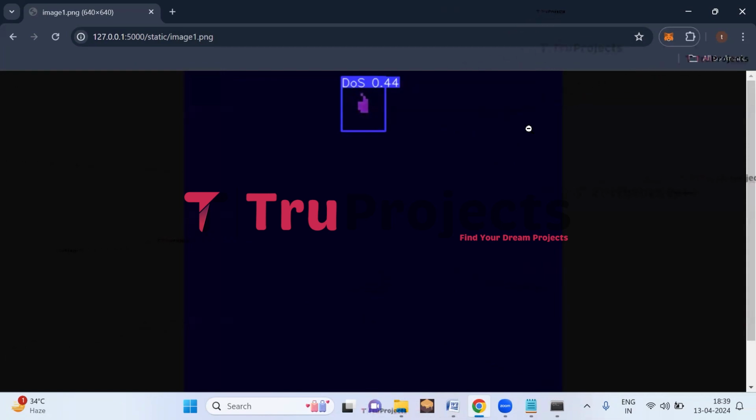So here we can see that the signal is detected with the bounding box. And here we can see the probability score, which tells us the confidence level of the detection. Now let us upload some more images.